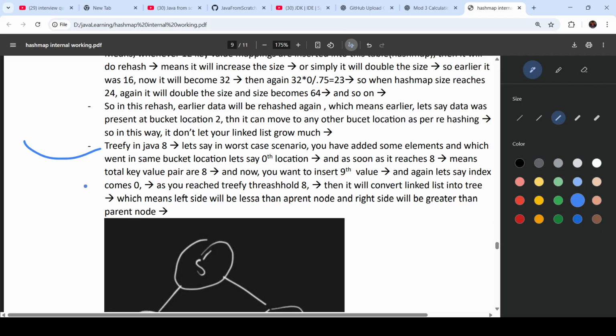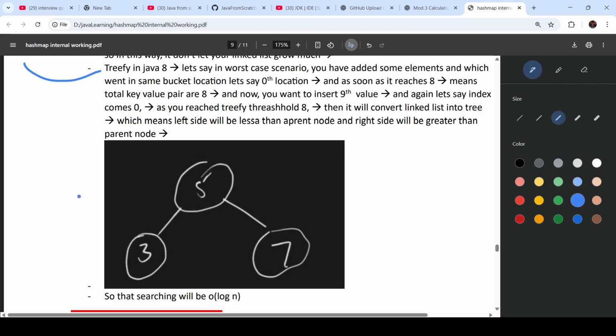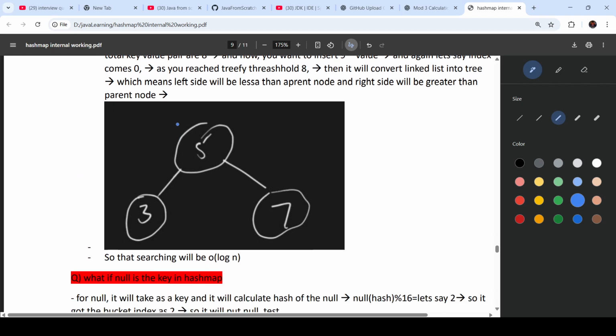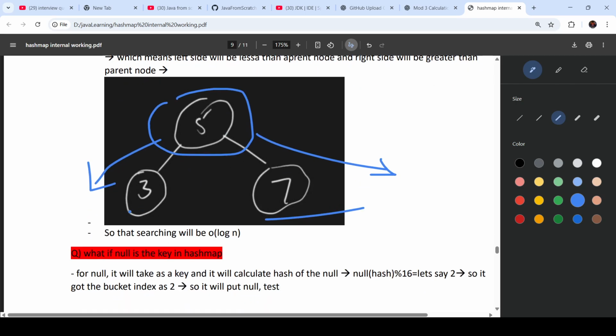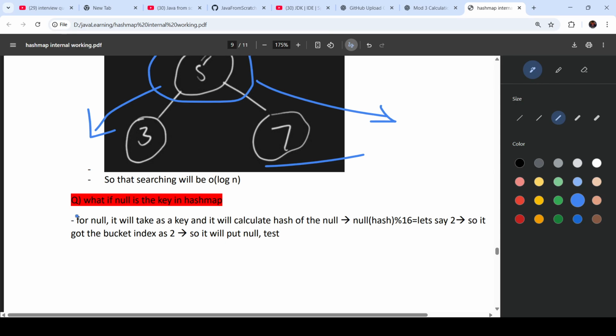A red black tree looks like this. This is the master node, and on the left hand side we have lesser node values, and on the right hand side we have higher values compared to the master node. So searching will be O of log n.